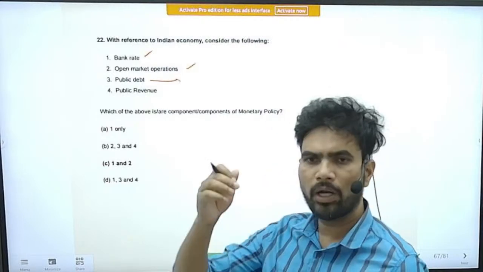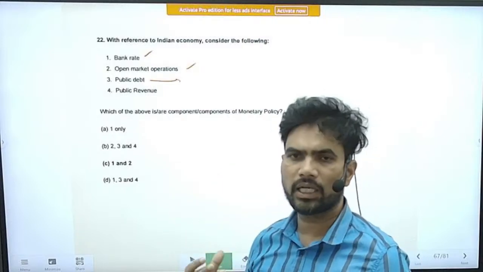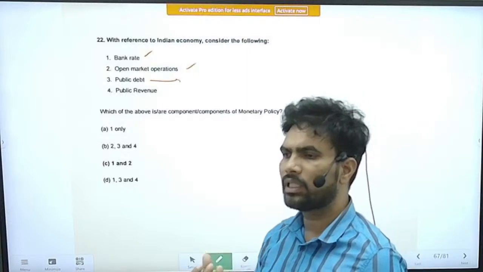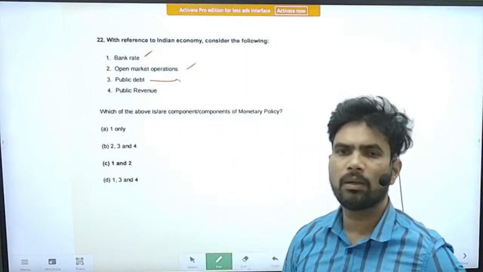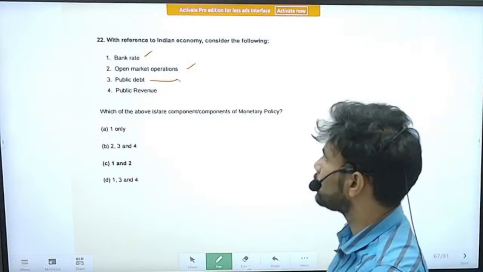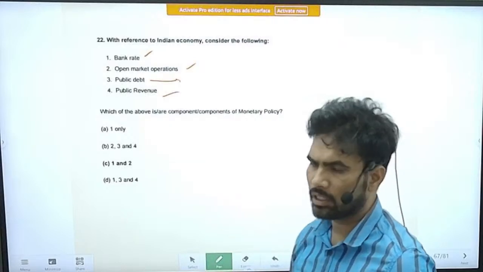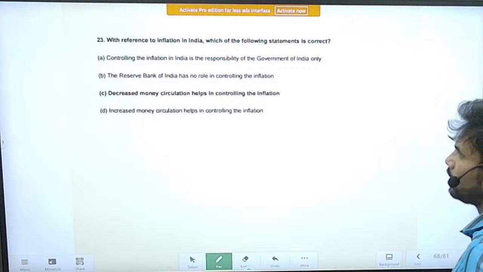So remember, monetary policy covers the instruments or measures that come under monetary policy. Aspects that are related to the government, especially the finance ministry, come under fiscal policy. So public debt is fiscal policy. Public revenue is also a component of fiscal policy. The correct option is option C. Statements 1 and 2 are correct.